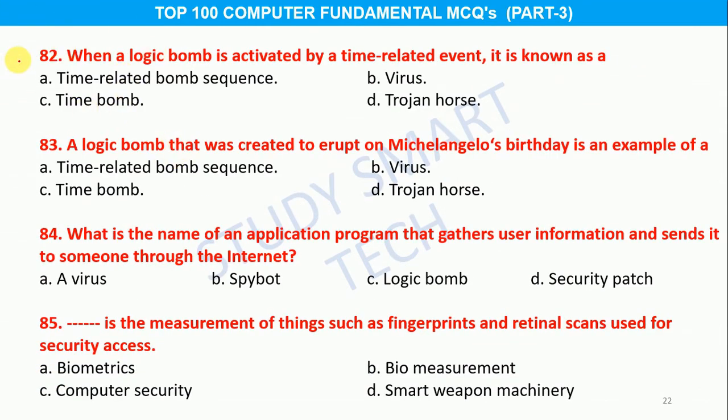Question number 82. When a logic bomb is activated by a time-related event, it is known as option A, time-related bomb sequence, B. Virus, C. Time bomb, D. Trojan horse, and the correct answer is option C.